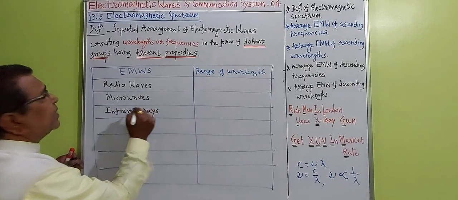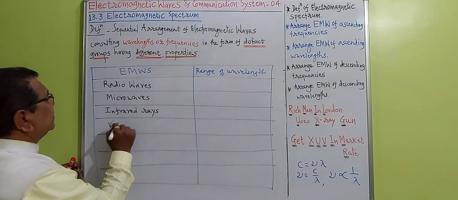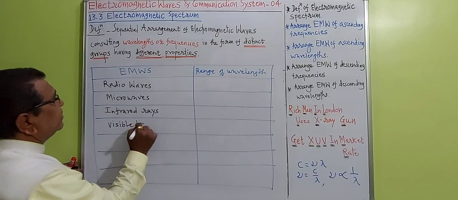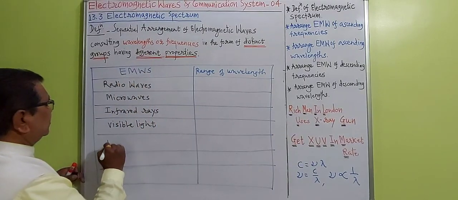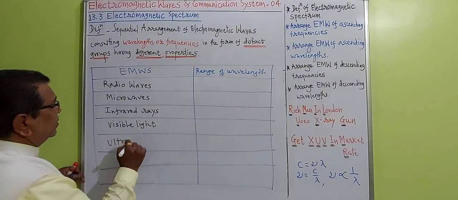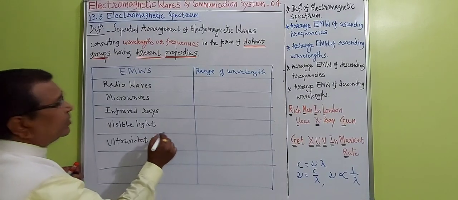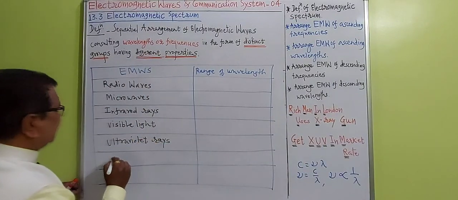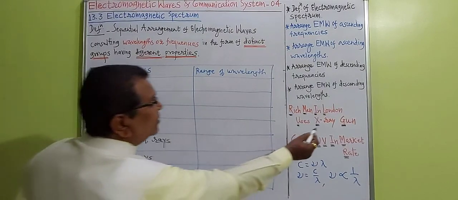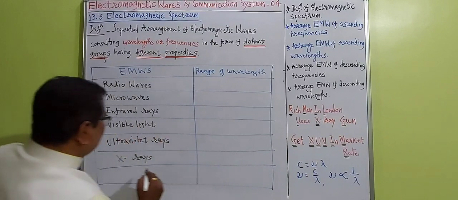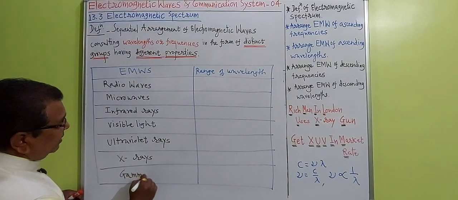Infrared rays. Then L, light. But that light is what? Visible light. Then U is what? Ultraviolet rays. What is X? X-ray. That comes as it is. The word X-ray already comes here. Then G, gun: gamma rays.